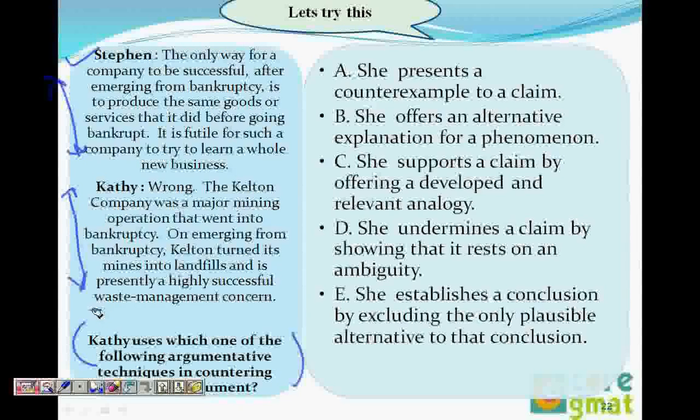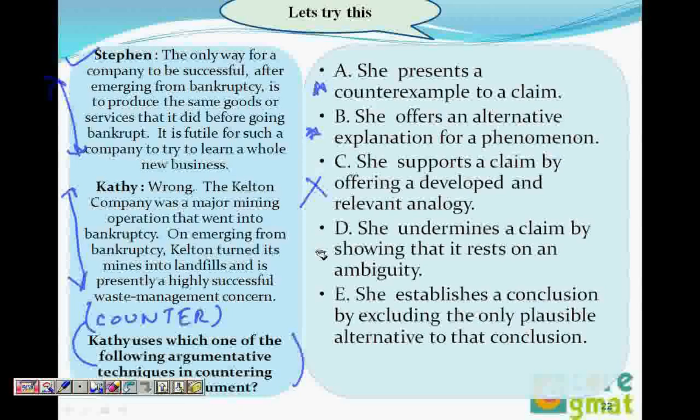Now it says argumentative techniques. That is, what did Kathy do? She's giving a counter example, so any answer choice that tells you she gave a counter example is your answer. Find it now. She presents a counter example to a claim. Can you keep this choice? She offers an alternative explanation for the phenomena. She supports a claim by offering a developed argument. She undermines a claim by showing that it rests on an ambiguity.